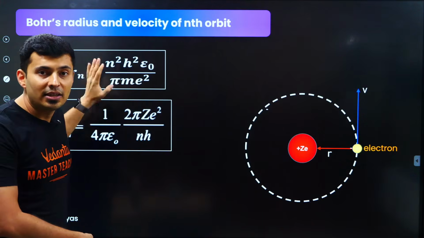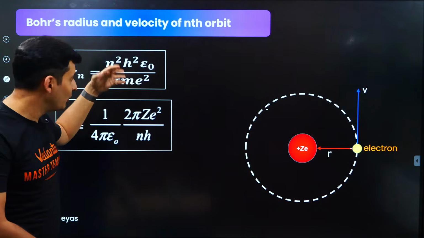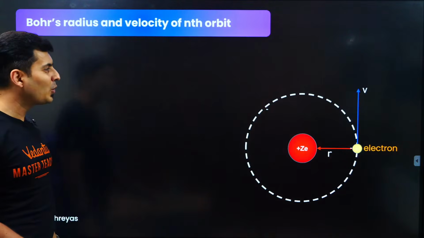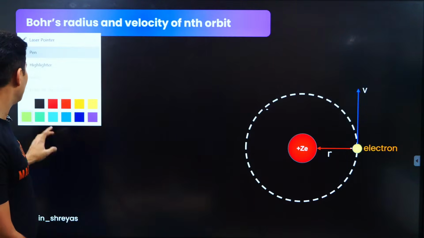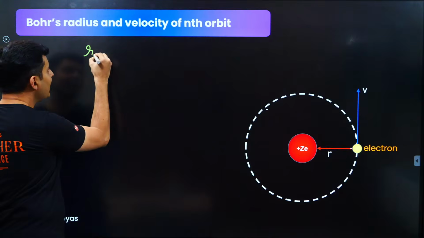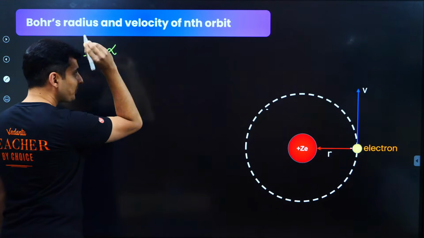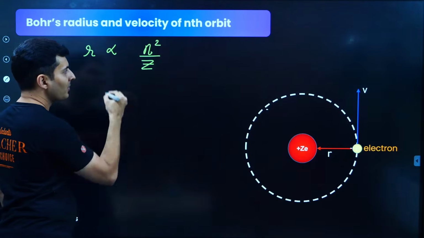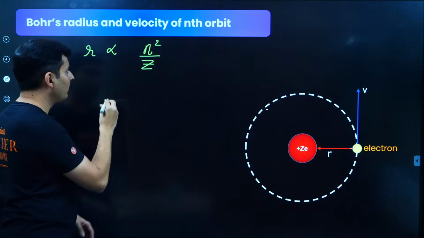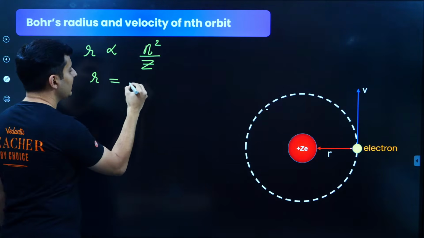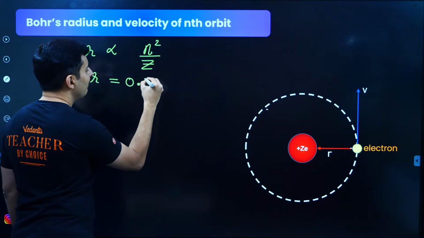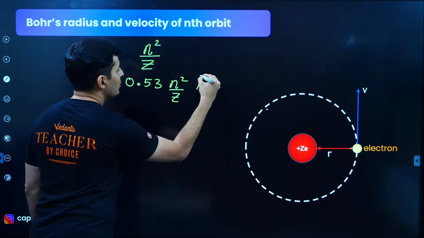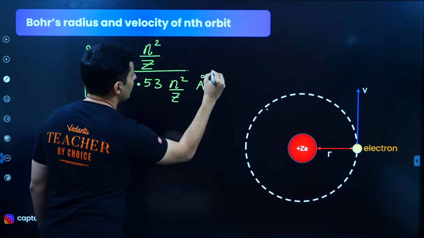Take the history of NEET, the history of JEE, and JEE Advanced also, the toughest exam. Over there also they don't ask such questions. What they ask instead is what it is proportional to. That is very important. The radius is proportional to n square by z. That's all you should remember. And the constant of proportionality in this case happens to be 0.53, and then n square by z, in Angstrom.